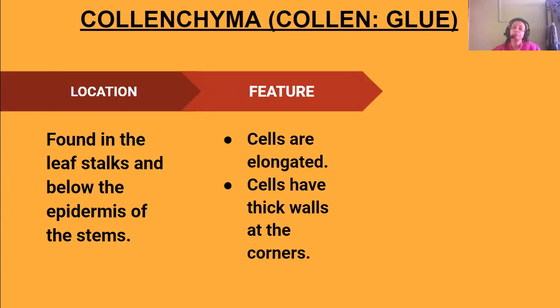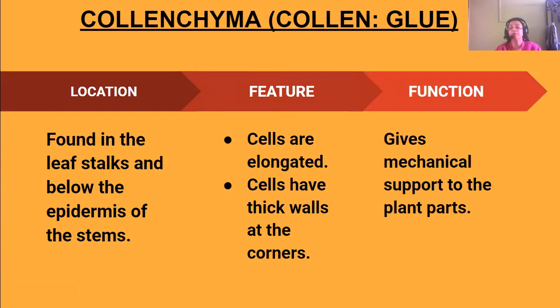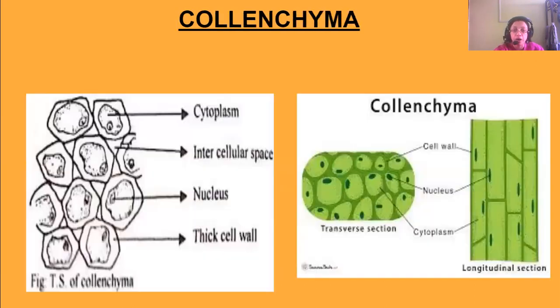Then the features: these cells are elongated, and the cells have thick walls at the corners. These collenchymatous cells are elongated. They have thick walls at the corners. Why? Because of thickening. Now they give mechanical support to the plant parts. As they have thick walls, they can give mechanical support to the plant parts.